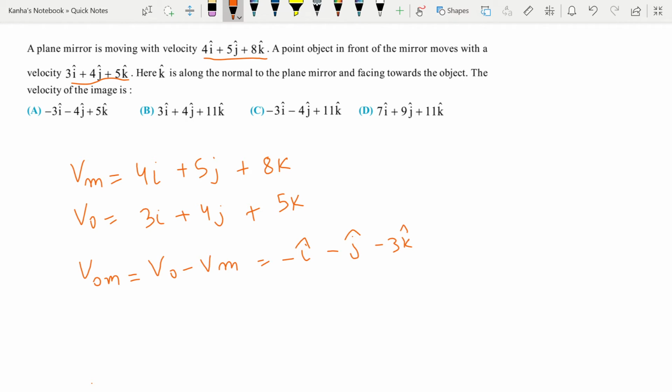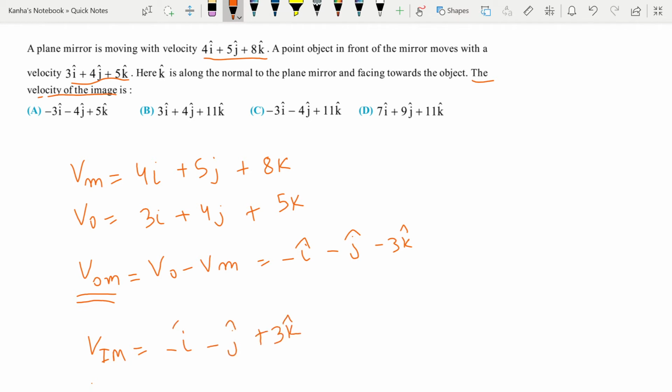Now we need to find the velocity of the image, right? Because it's a plane mirror, I can easily say that the velocity of the image with respect to the mirror is nothing but minus i minus j plus 3k cap.